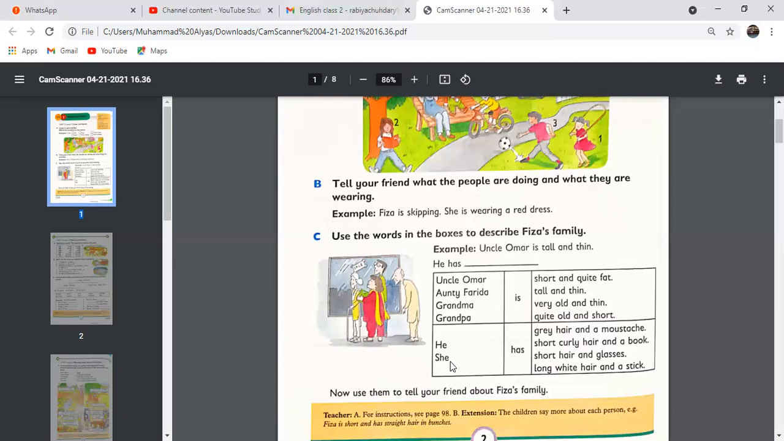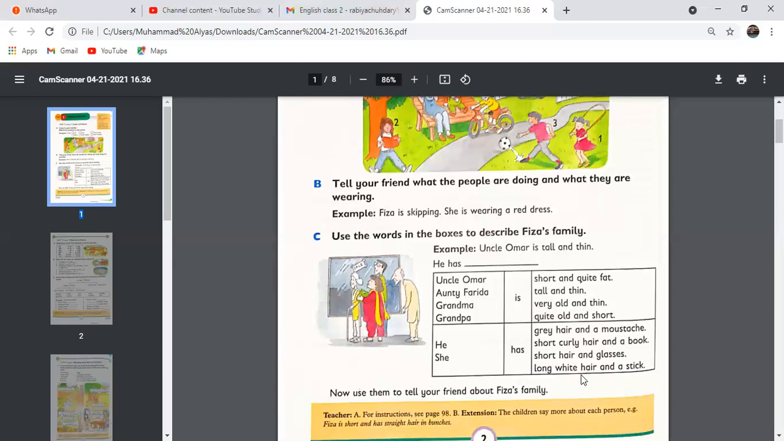And then use the same color pencil for grandma that you have already used, and match it. She has long white hair and a stick. Match it. She is holding a stick and she has long white hair. She has made a bun and she has long hair.